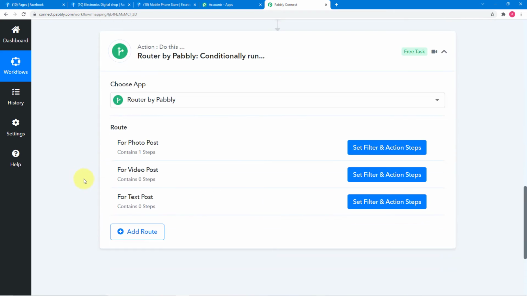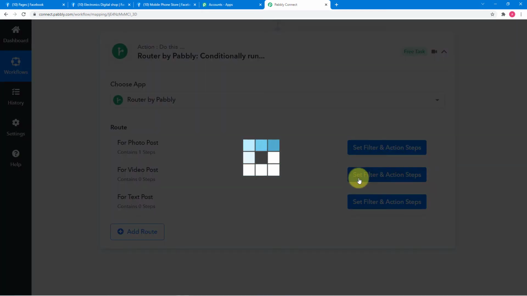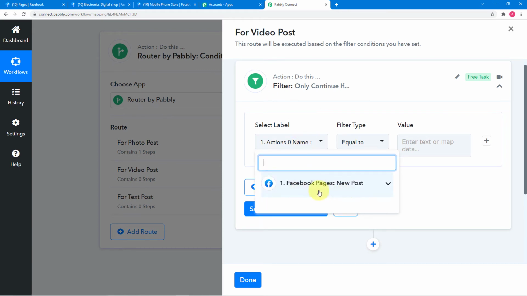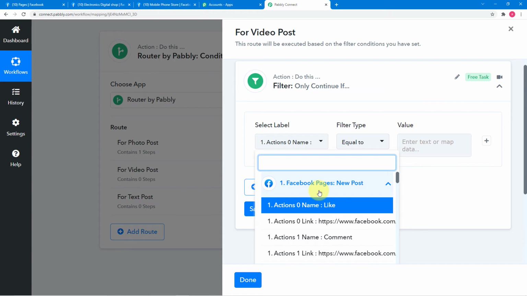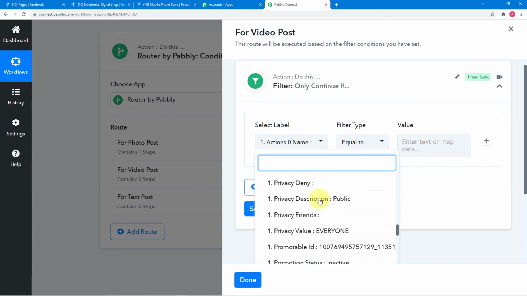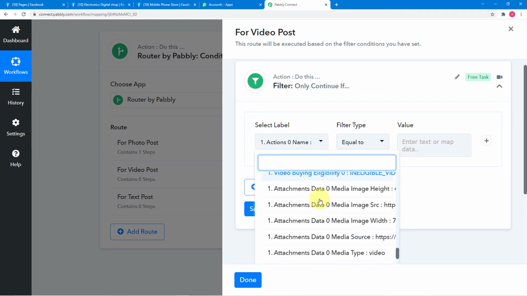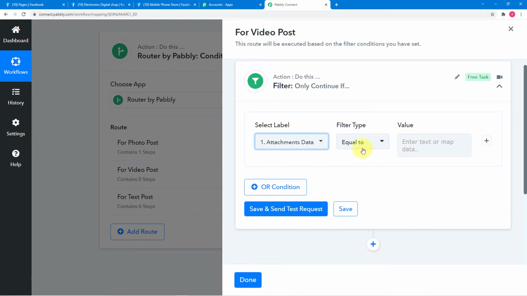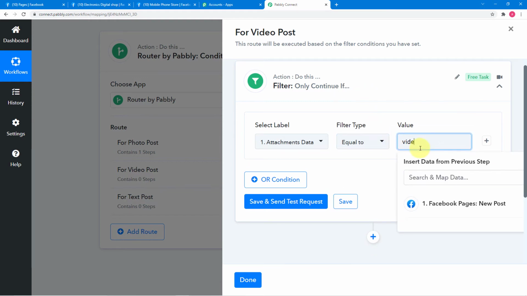Now come here on the second route for the video post, click on set filters and actions tab. In this select label in this filter, we are going to select this label. Click here on Facebook pages option and find this label of the attachment data type. So this attachment data type equal to video. Make the filter type equals to and put here video.